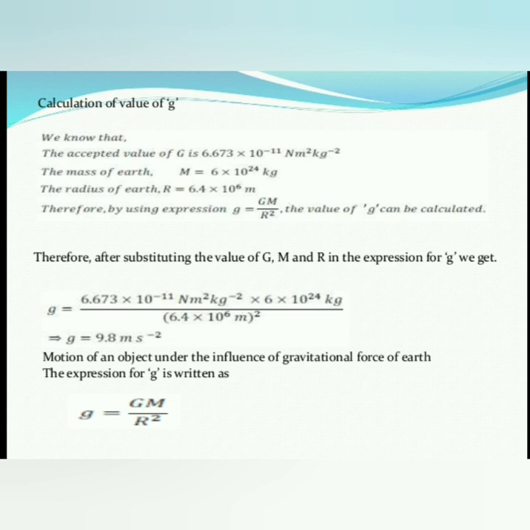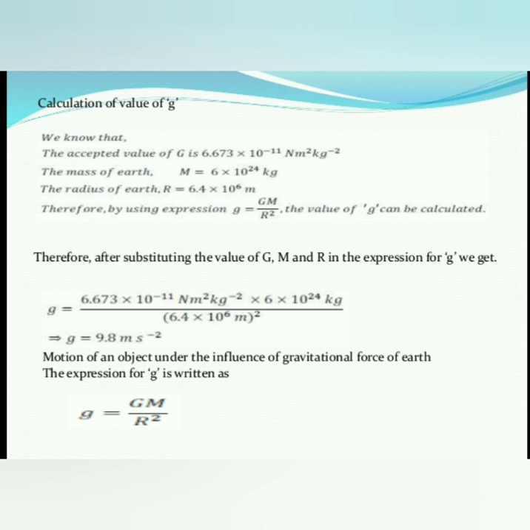We know that the accepted value of capital G, the gravitational constant, is 6.673 times 10 to the power of minus 11 Newton meter square per kg square.